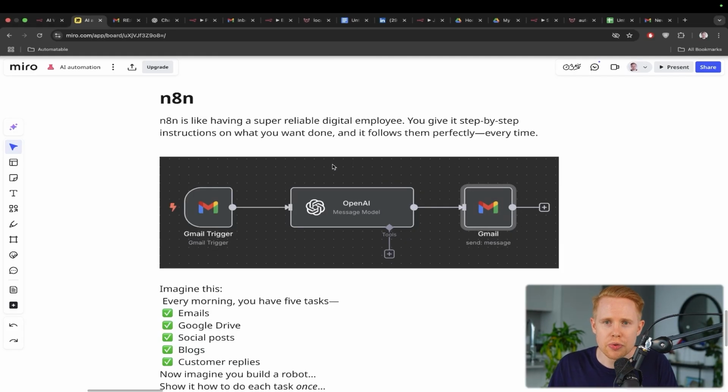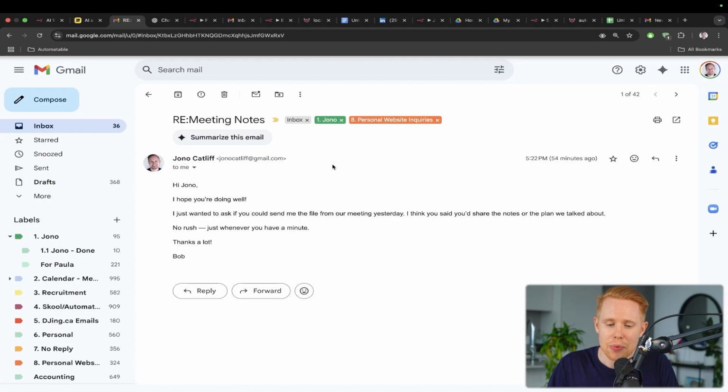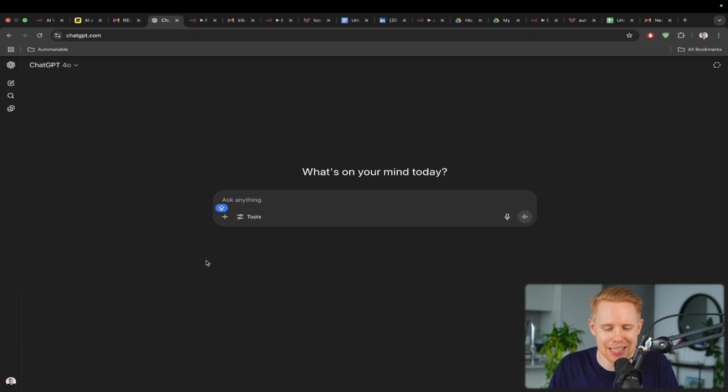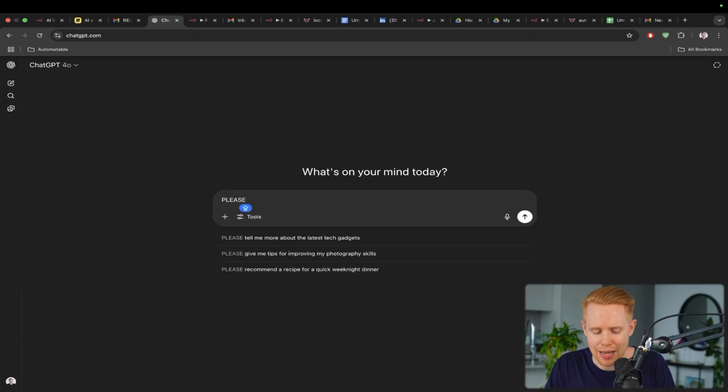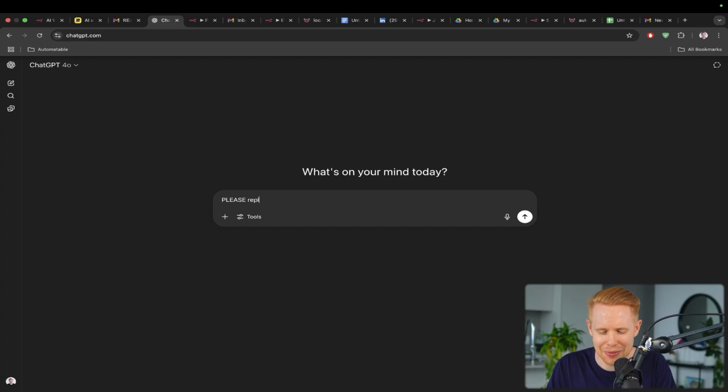And so if we were to do this manually in the good old days, we'd have to go to our email, wait, of course, for this email to come in. Then we'd need to copy this entire email and then make sure you actually copy the right part of it, go into ChatGPT and say, please, in not all capital cases, because I don't want to scream at ChatGPT, but please reply to this email for me, okay?